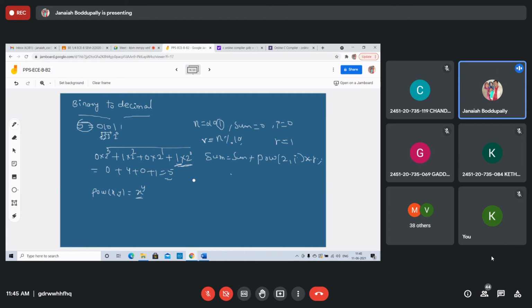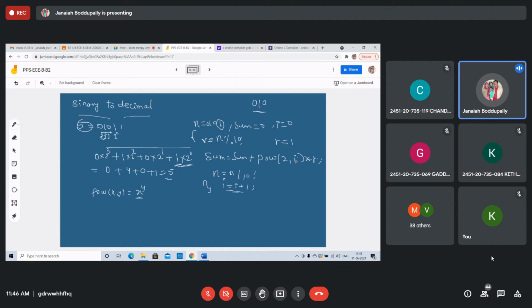Next iteration, again n equals n by 10 you should take, because the n value will be 0, 1, 0. You remove this one and you get the quotient. These 3 steps are needed to execute this. But I should be incremented: I equals I plus 1. Otherwise we will get the same digit 1, and we will multiply with only the same digit. That's why I will be I plus 1.